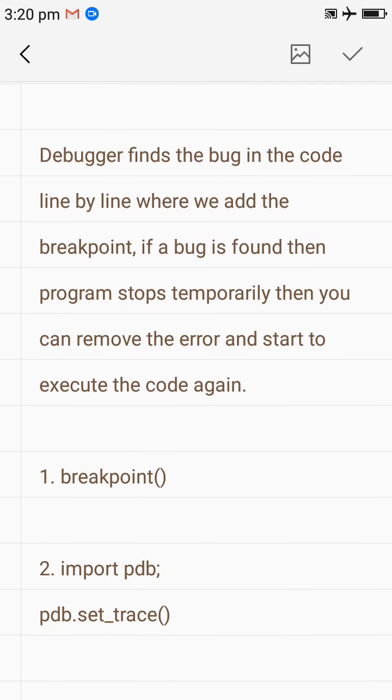The debugger finds the bugs in the code line by line, where we add the breakpoint. It simply means, suppose there is an error in a particular statement or line, then the debugger, which is an inbuilt debugger in Python, will find the error line by line. If there is any error, then on that particular line the program will not execute further. If a bug is found, then the program stops temporarily. Then you can remove the error and execute the code again.